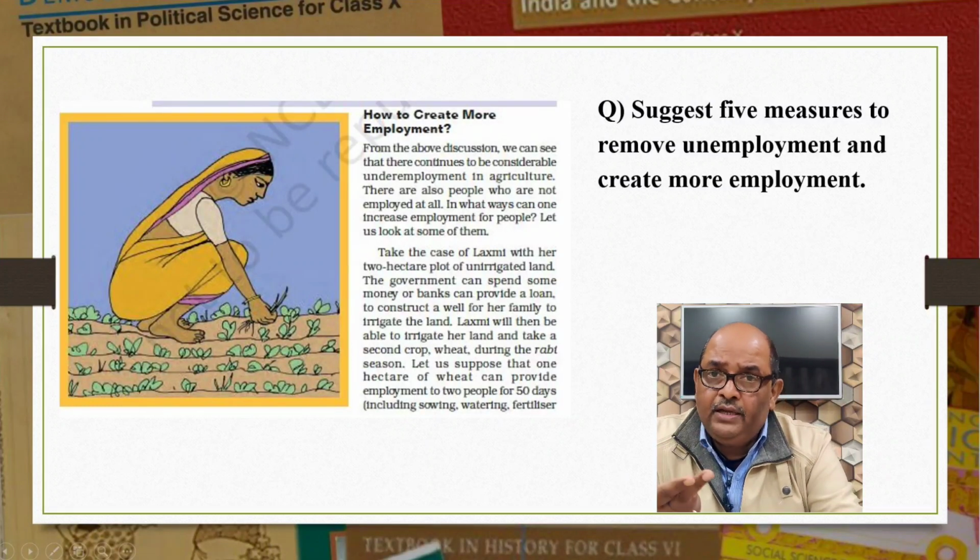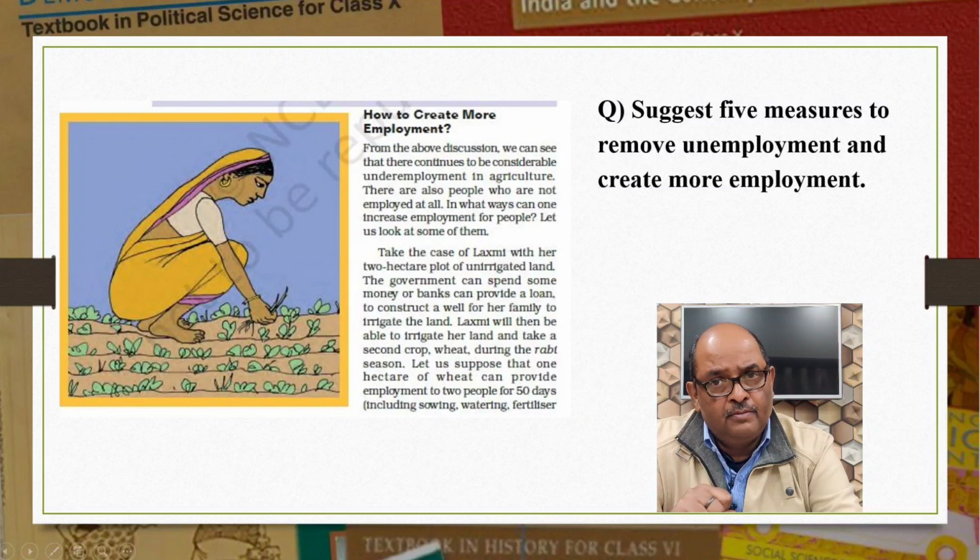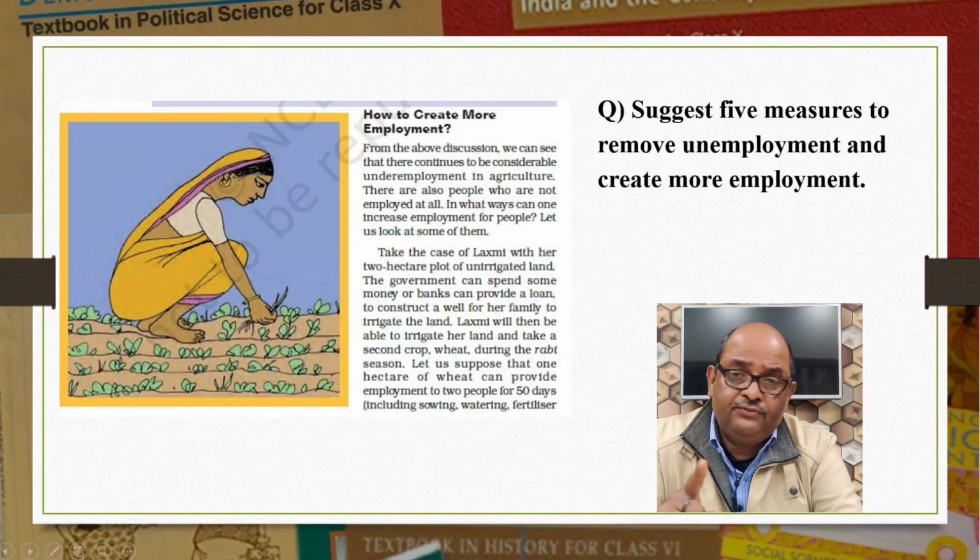You can also make diversification of agriculture as a point. Most of our farmers are producing only limited crops. So there is a need to diversify agriculture. Farmers should be encouraged to adopt pisciculture, horticulture, animal rearing, etc. along with cultivation of crops.